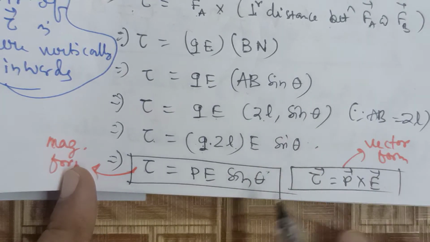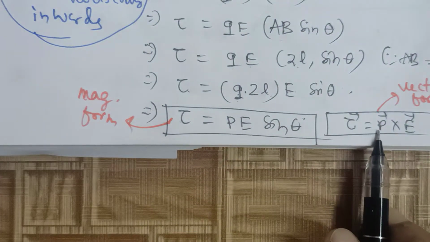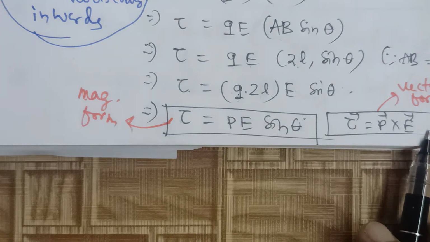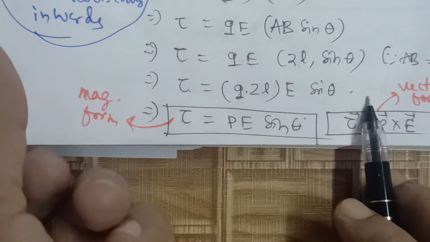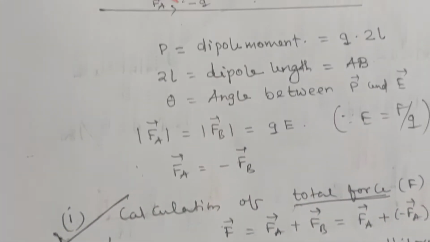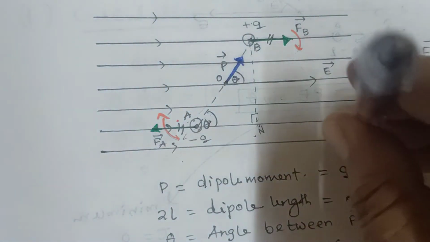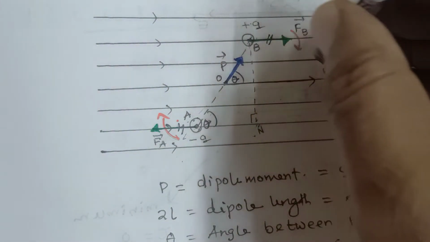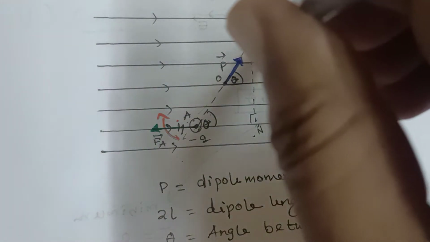That means here torque is a vector and its direction is perpendicular to the plane of p vector and E vector, obeying the right hand screw rule. Very convenient to remember: if the motion is anticlockwise, then the torque will be vertically upward to the plane of your paper. If the motion is clockwise, then vertically inward to the plane of the paper.